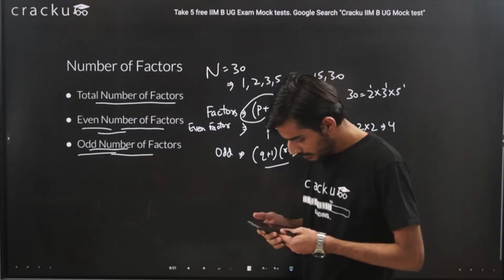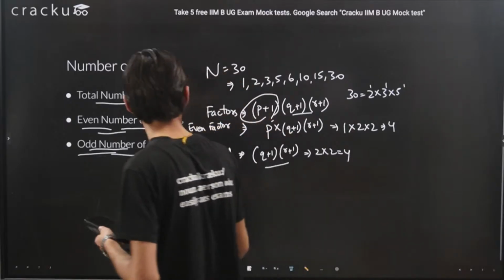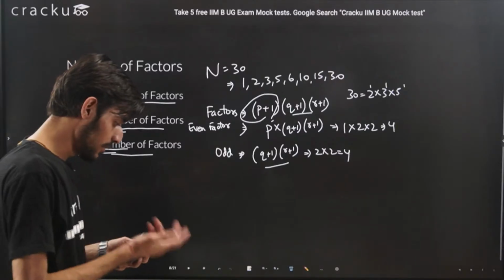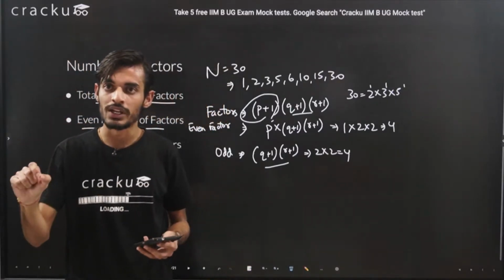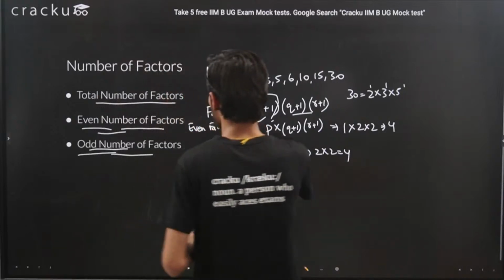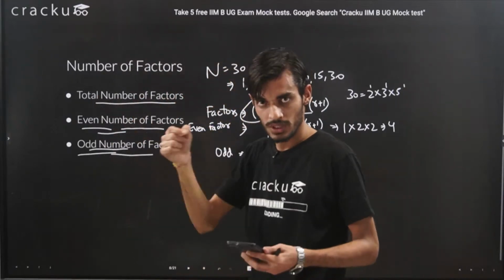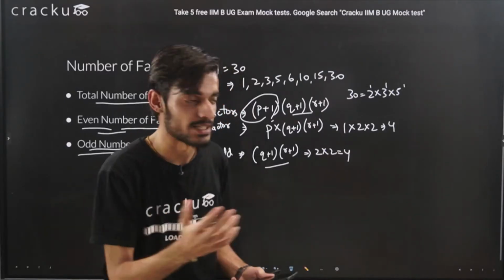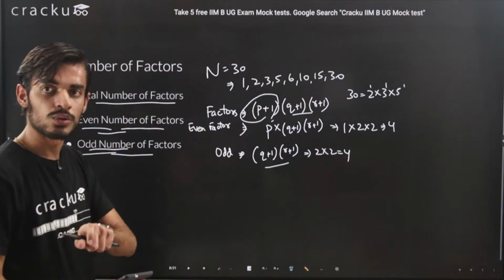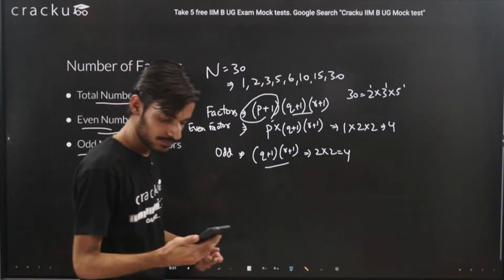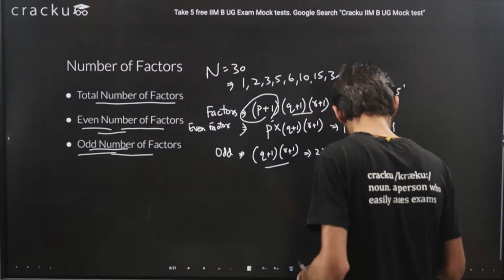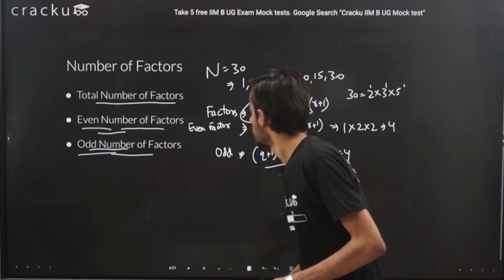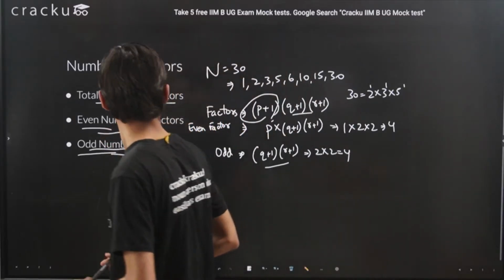Okay, Udit, so we can do this for more than 3 prime factors also. If you have any doubt, you can just put a number in the chat box. I will be happy to take that number. You can just put whatever number you have and whatever doubt you have. If you want to calculate any total number of factors or even number of factors, let's say कोई नंबर है आपके दिमाग में कि इस नंबर के बताओ कितने, कैसे कैलकुलेट करेंगे टोटल नंबर ऑफ फैक्टर्स, आप डाल सकते हो, उस पर भी एप्लीकेबल होगा. Okay, I think this was it about total number of factors and even number of factors.